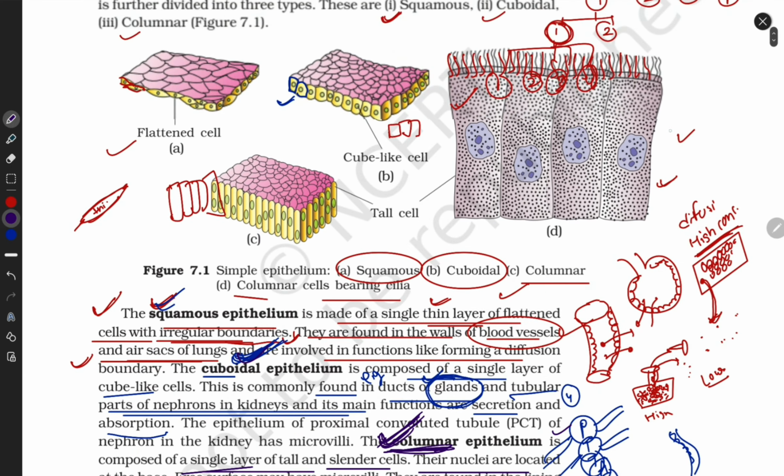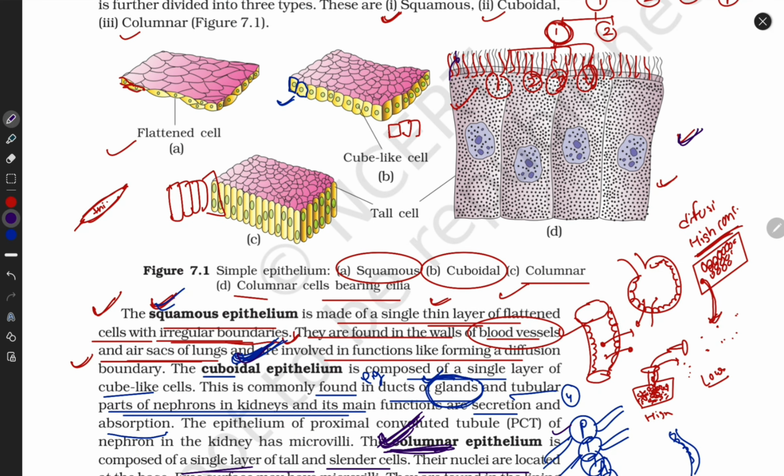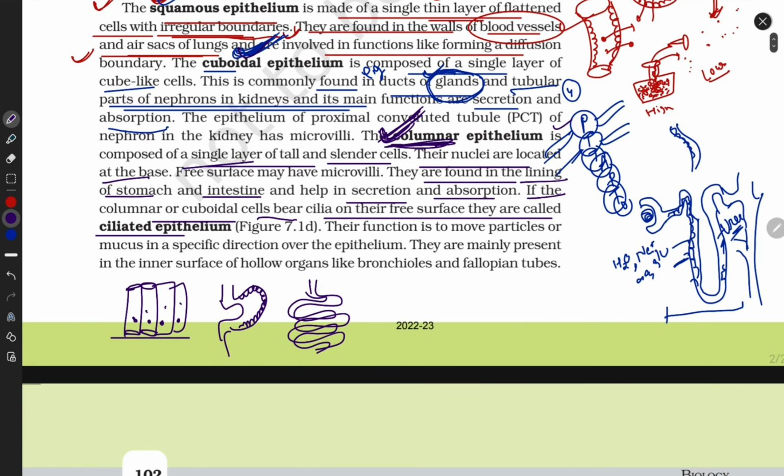I told you now: if columnar cells contain cilia, we call it ciliated epithelium, or columnar ciliated epithelium. The PCT part of the proximal tubule is made up of cuboidal cells, but they also contain cilia. Alright or not? Yes, good.